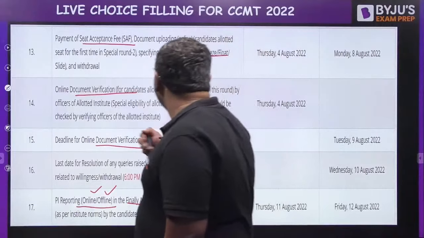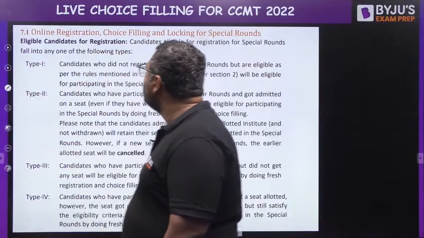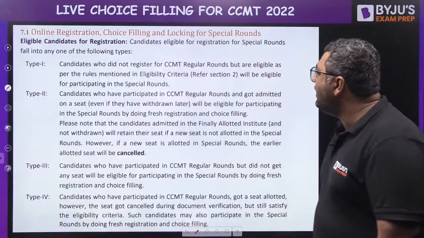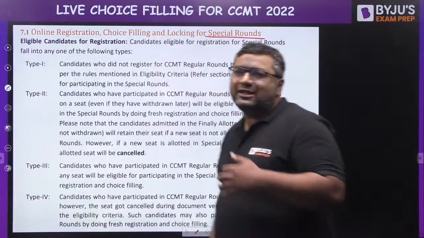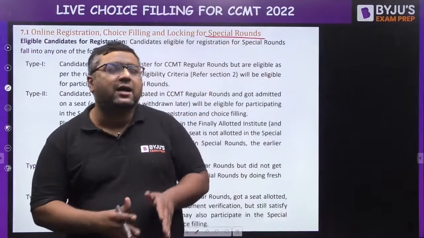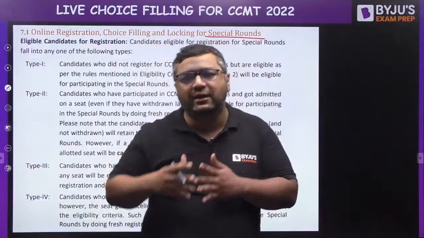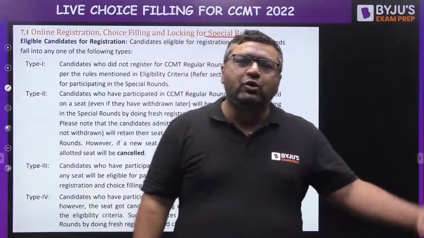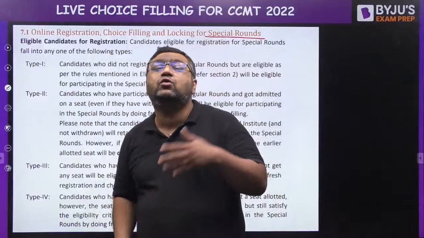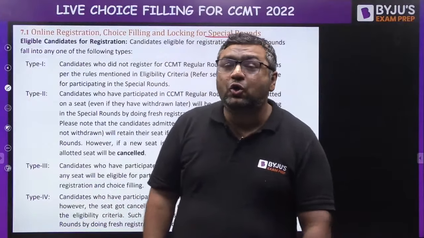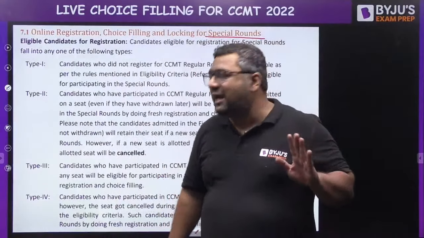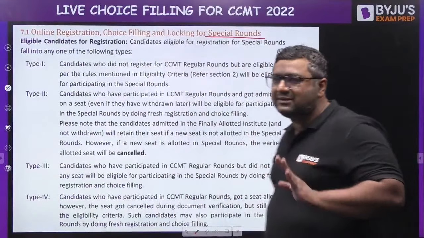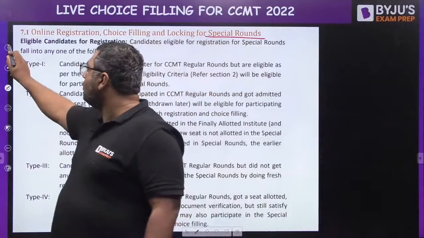So my dear, these are the things related to the timelines. Now I am telling you who is eligible when we go for the special rounds. As I already said, for the special round, those candidates are eligible who have not participated in the regular round. Those who got something but are not satisfied with that are also eligible. Those who participated but didn't get anything are also eligible. So all four types are once again eligible for the special round.